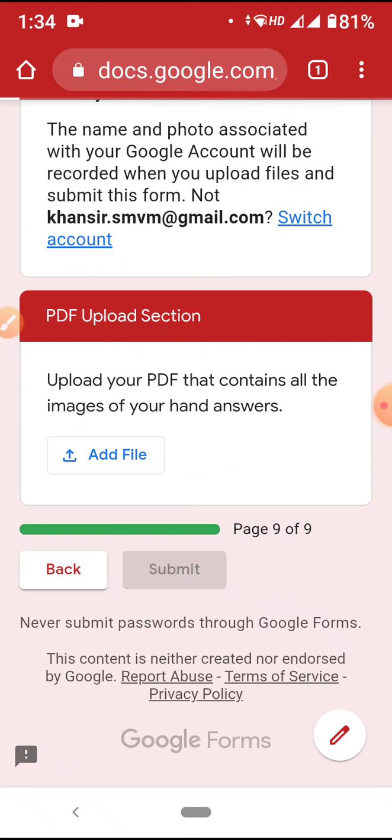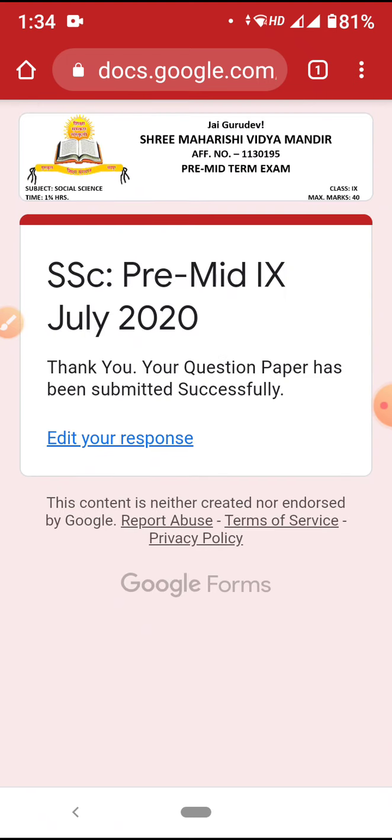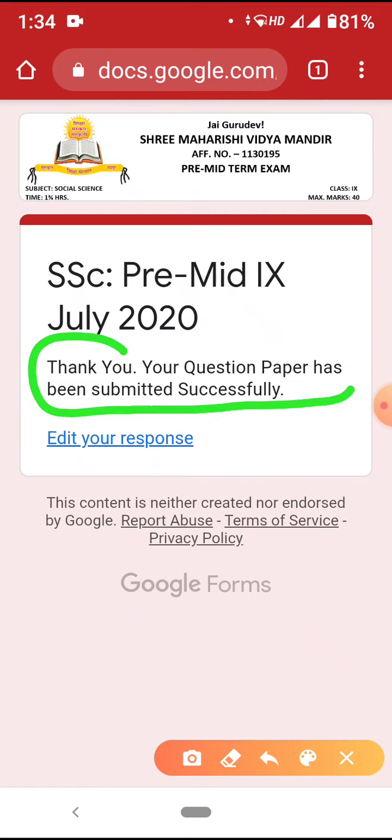So I'll click the submit button. See, the button's color got faint because it's submitting. Now, thank you, your question paper has been submitted successfully. Yes, now my paper is submitted. But remember what I did? I have solved only the MCQs and the very short answer questions, and I submitted. Why did I submit? Because at the end, if my power goes or for some reason I am not able to submit, I've submitted it now.